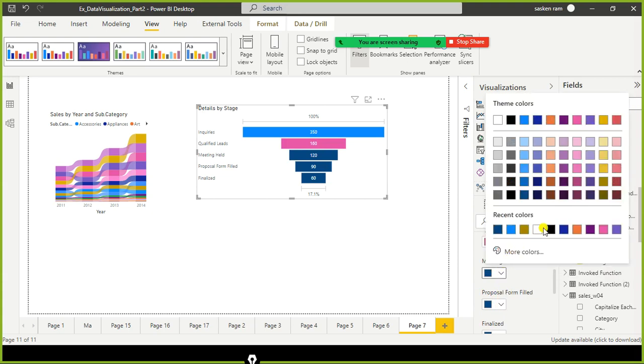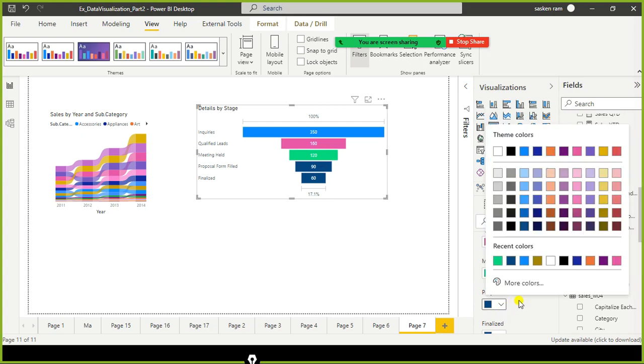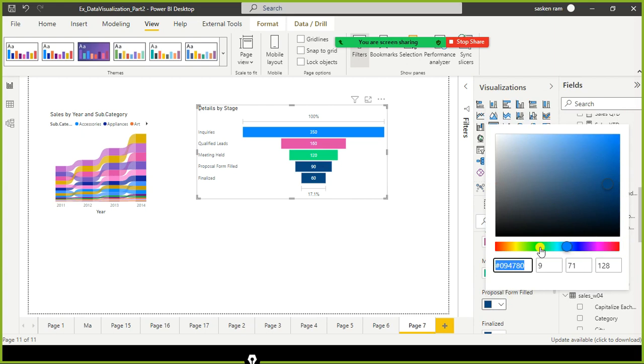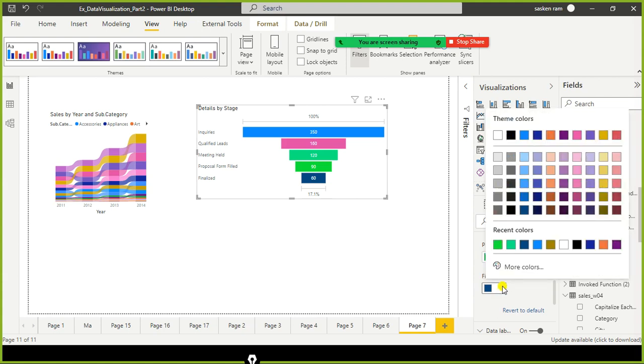You can choose different colors. So blue, purple, green, just keep that in mind. You can use that one. For meeting held, you can click on more colors and write something like light green. When you double click on it, and for proposal form filled, you can give a little darker color, something like that. Finalized, you can give dark green.